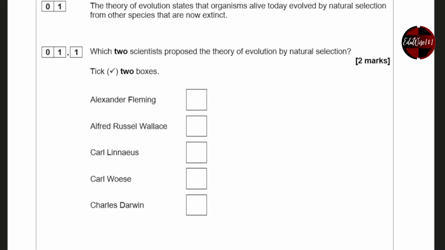Now, Alexander Fleming, Alfred Russel Wallace, Carl Linnaeus, Carl Woese, Charles Darwin. These are all definitely names that you need to know in biology and their importance. Now, I've had some notes at the end of this question, but for this question, natural selection is definitely Charles Darwin, and the other name is what you would actually struggle with, and that would be Alfred Russel Wallace. Right?